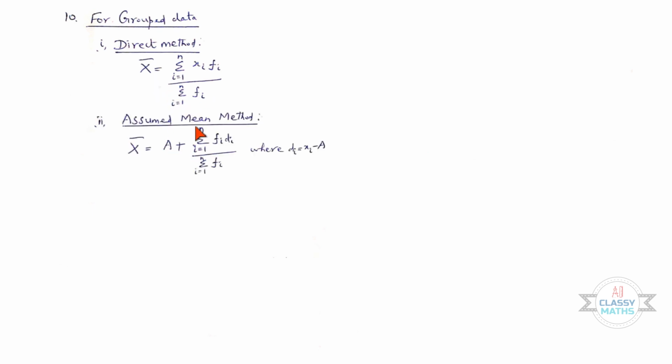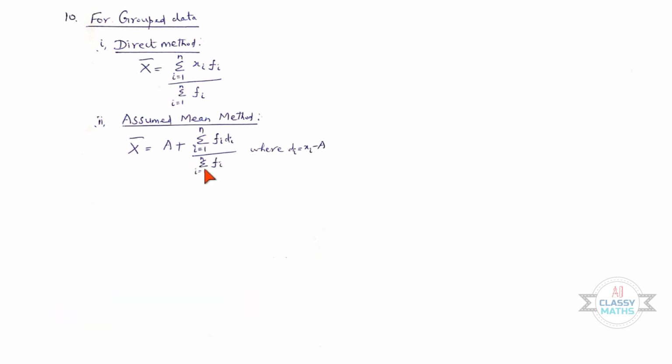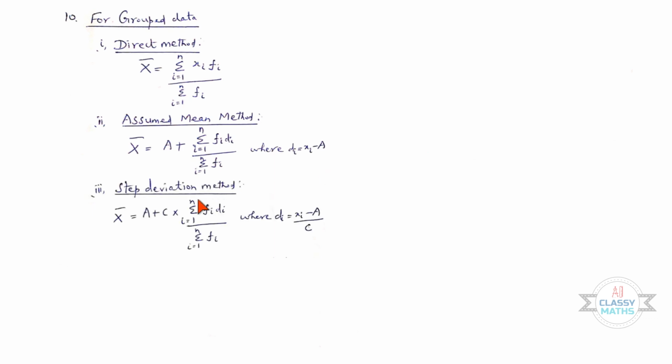Next one, assumed mean method. x bar is equal to a plus sigma i equal to 1 to n fi di by sigma fi, where i is equal to 1 to n, where di is equal to xi minus a, that is assumed mean. Next one, step deviation method. x bar is equal to a plus c into sigma fi di, i equal to 1 to n, divided by sigma fi, i equal to 1 to n, where di is equal to xi minus a by c.